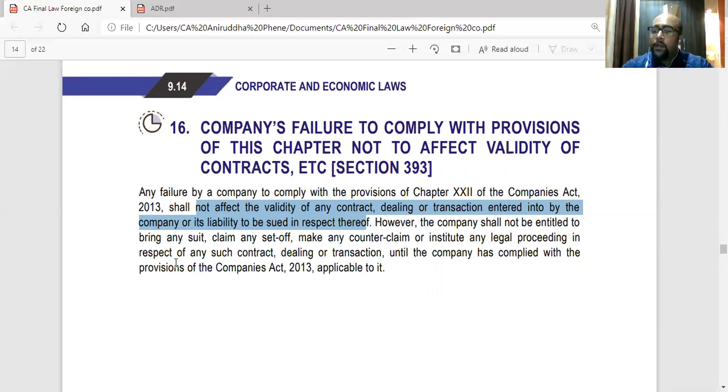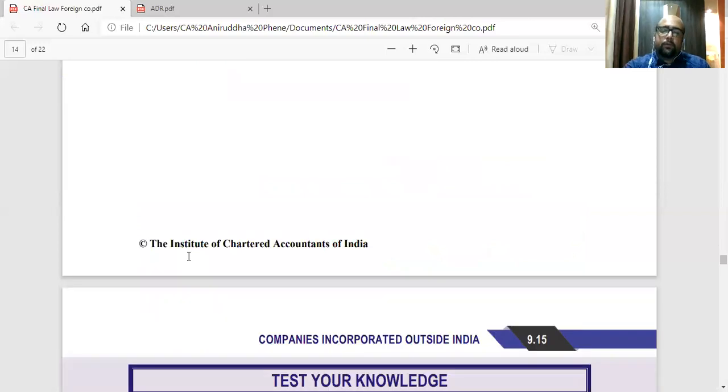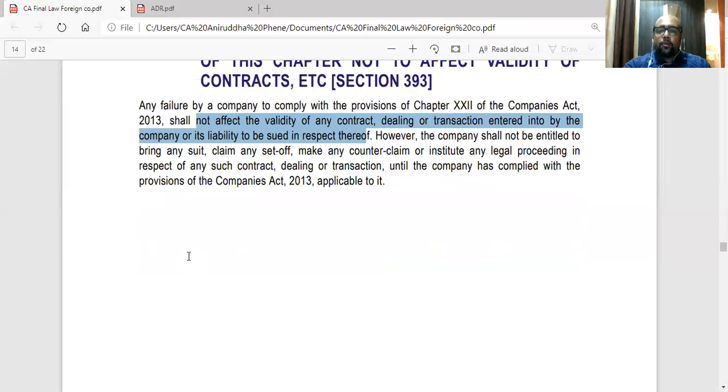They cannot make a counterclaim also. But the third party will sue you. So similar to when a partnership firm is not registered, the third parties can sue you, but you cannot sue them until you comply with all the provisions. So basically, you need to comply with all the provisions. So we have finished foreign company.